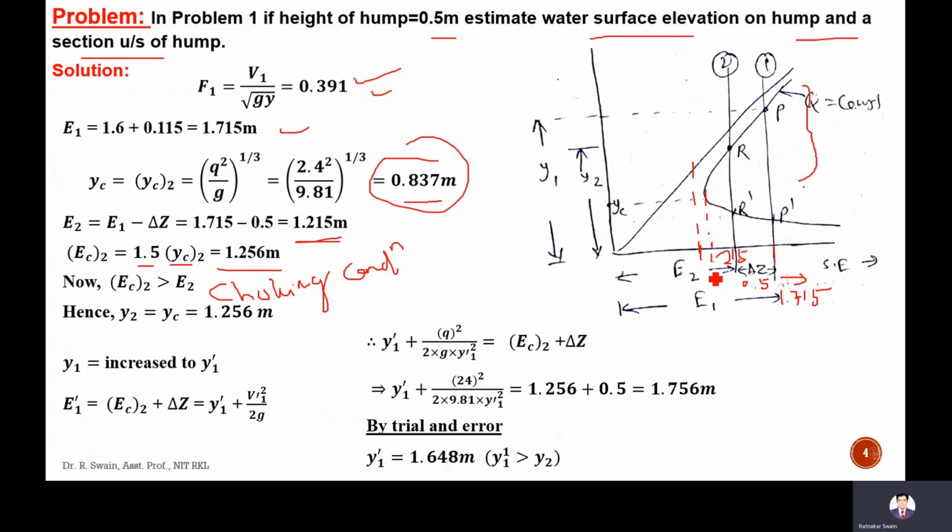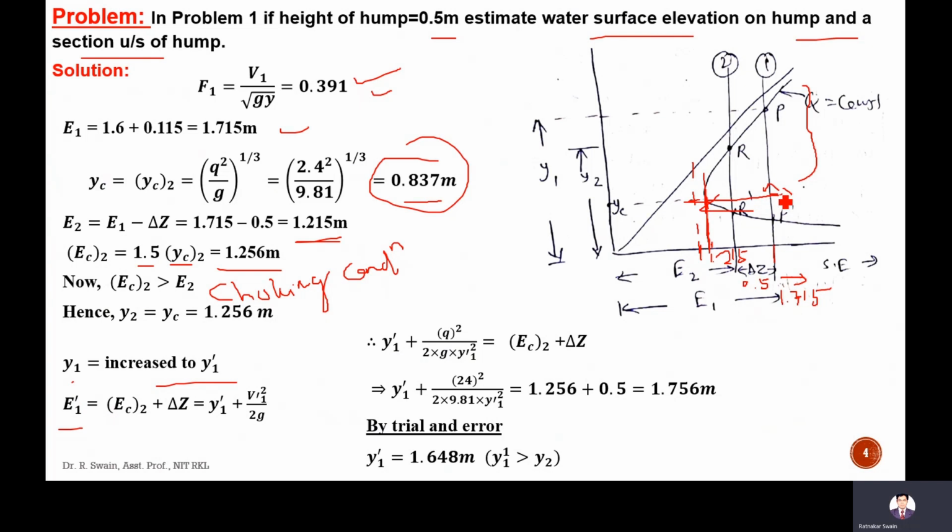And the E2 will remain at critical, the minimum specific energy, and the Y2 will remain at YC. So here E1 we have to increase. So Y1 we have to increase to Y1 dash. So E1 dash will be this EC, the minimum specific energy here, plus delta Z.